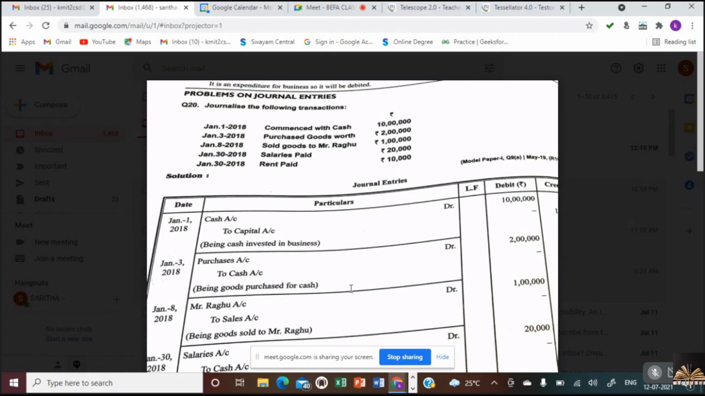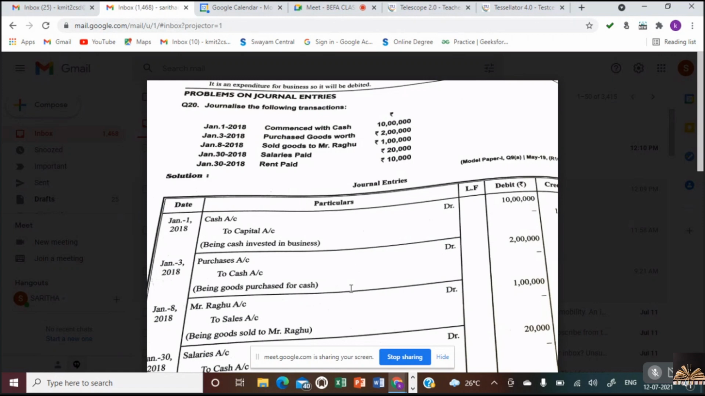Yes, ma'am. Now going to the third, January 8: sold goods to Mr. Raghu. Mr. Raghu comes under which account? Mr. Raghu is a personal account, isn't it? So what is the personal account rule? Debit the receiver, credit the giver. What is the personal account rule? Debit the receiver, credit the giver. Yes or no?